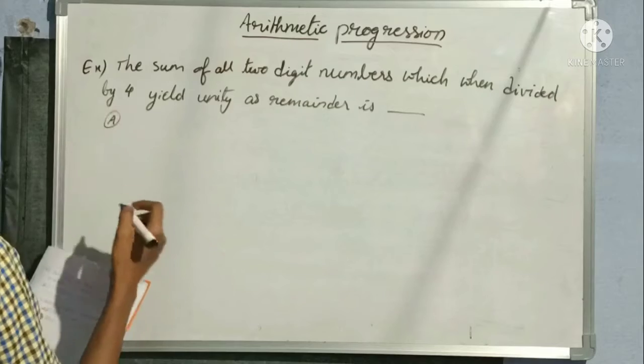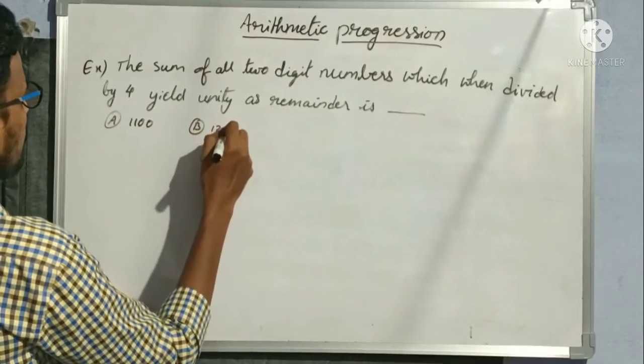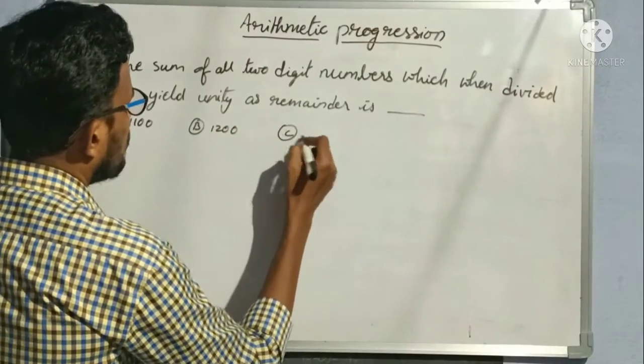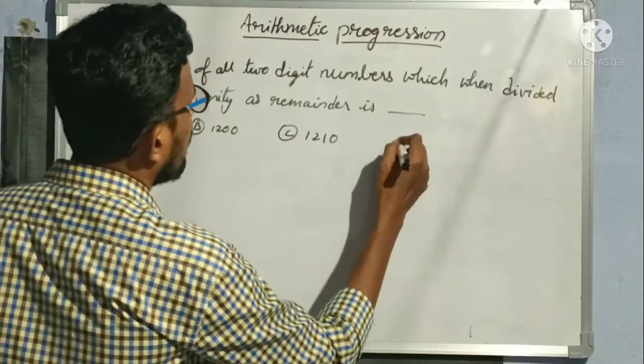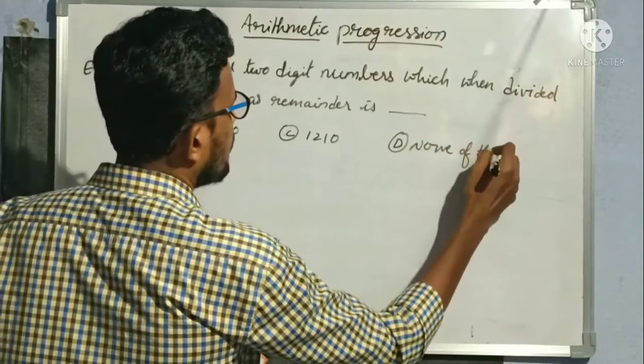Options: option A 1100, option B 1200, option C 1210, option D none of these.